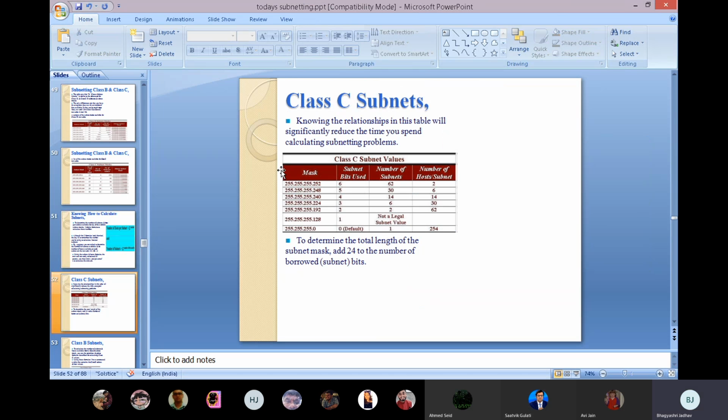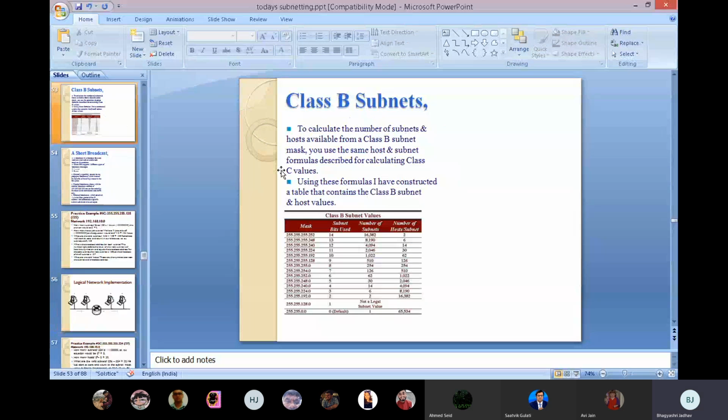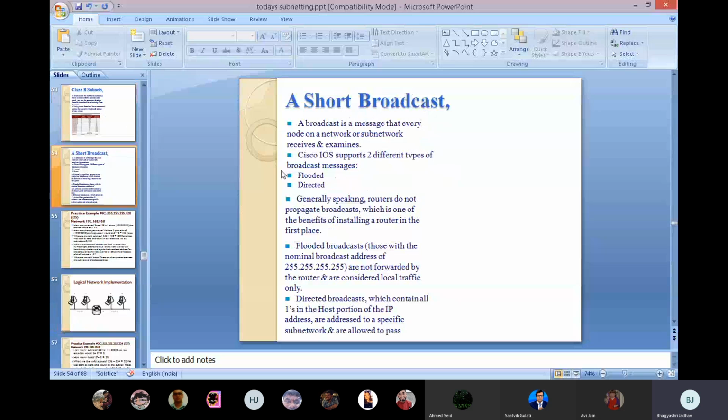Class C subnets. Knowing the relation in the table, we will reduce the time you spend calculating subnetting problems. Okay, they mentioned it directly here. Class B subnets were also calculated. In short, broadcast. Before, we saw class A, class B and class C; now we will see broadcast.